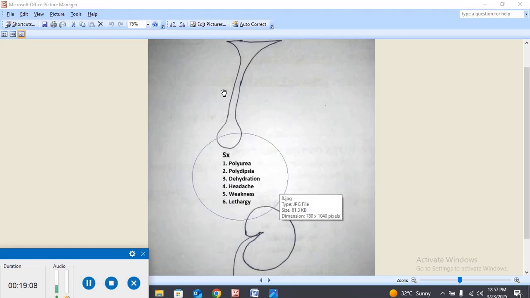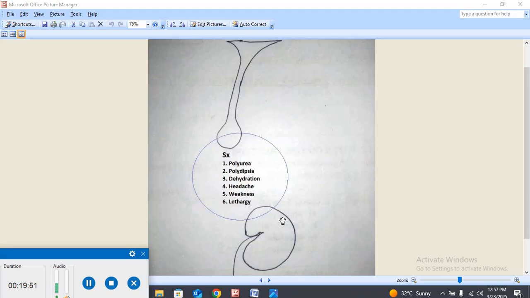Both the central diabetes insipidus, which is due to a defect in the pituitary gland, and the nephrogenic diabetes insipidus, which is due to a defect in the kidney, have almost the same symptoms. That is polyuria, increased amount of urination; polydipsia, increased thirst; dehydration, loss of water, decreased amount of water in the interstitial spaces and intracellular; headache is conspicuous in both